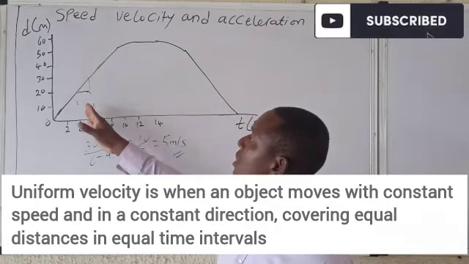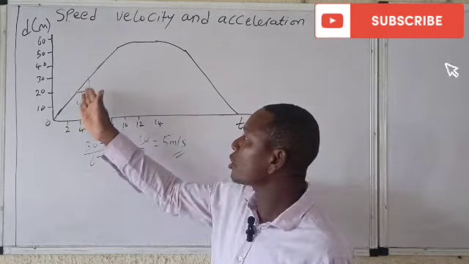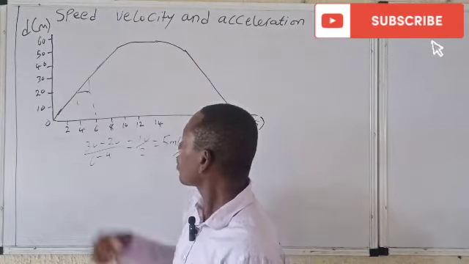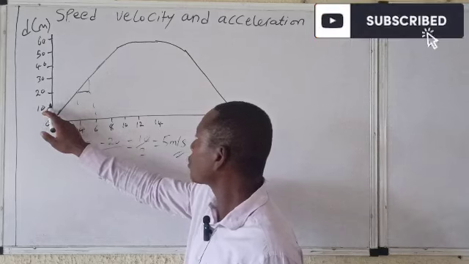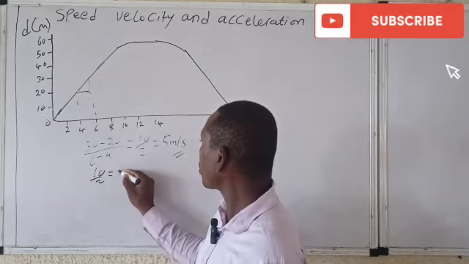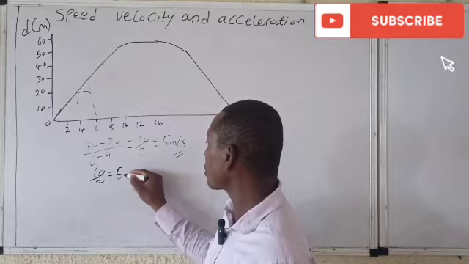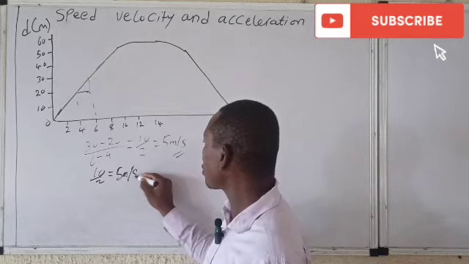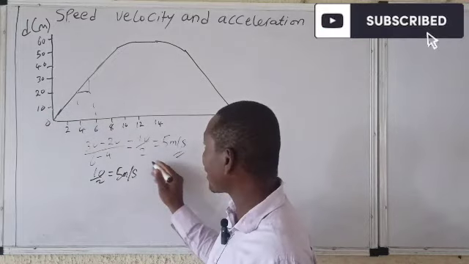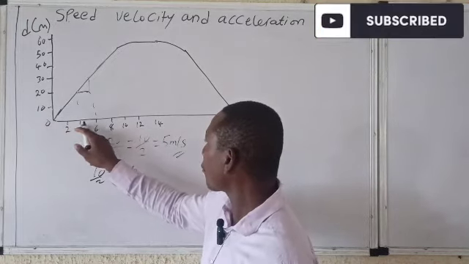Now, it means that the velocity or the speed is not actually changing. You calculate from here to here, for example. You have 10. For you to get to 10 meters, how many seconds? 2. So it's 10 all over 2. What is the speed or velocity? It is 5 meters per second. So from here to here is 20 minus 10, which is also 10 again, over 4 minus 2.